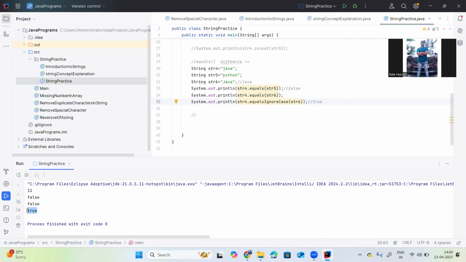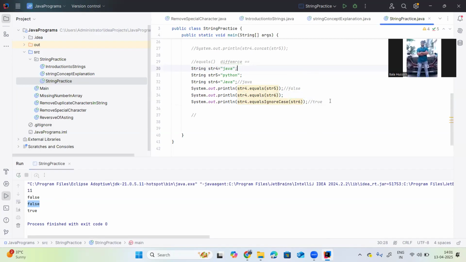Yes, right. Equals ignore case is giving true. But in the equals method, string str4 equal to str6 is written as false. Why? Because of small j and capital J. So this is the problem, and this is the equals ignore case method.